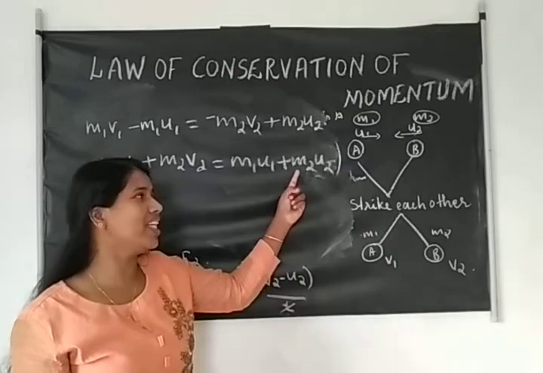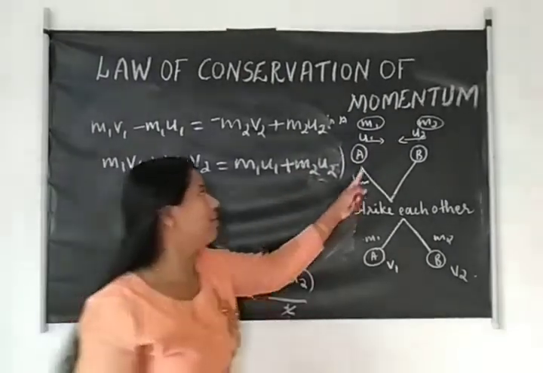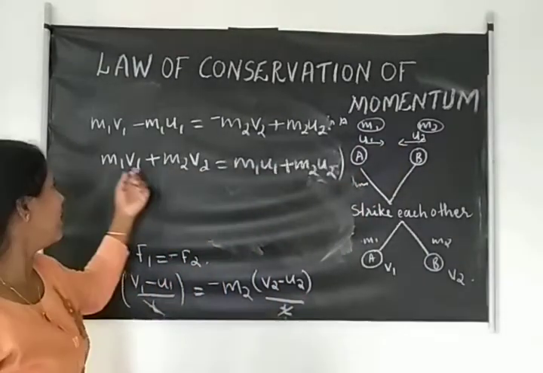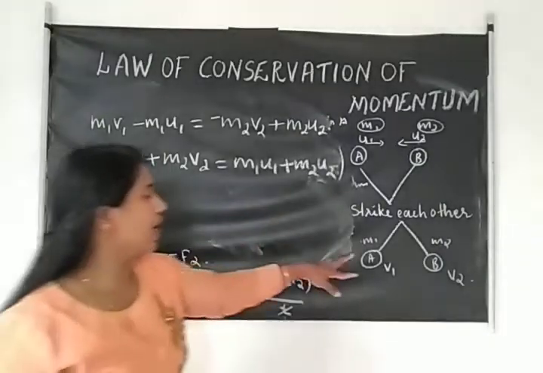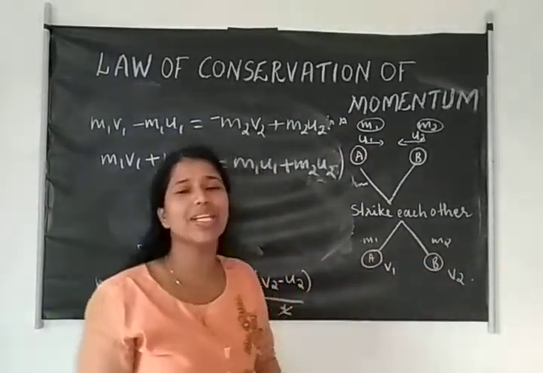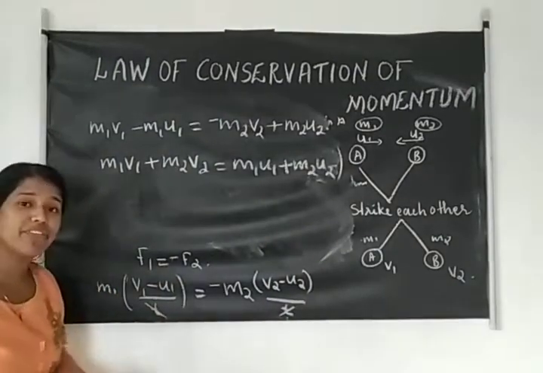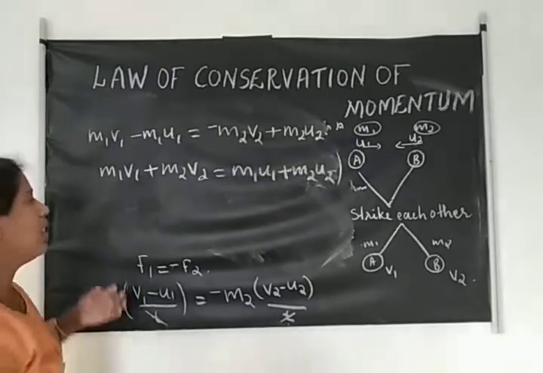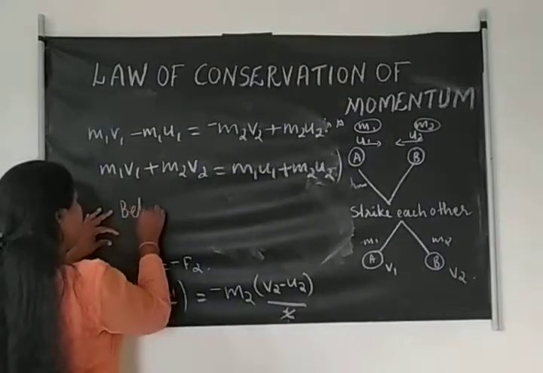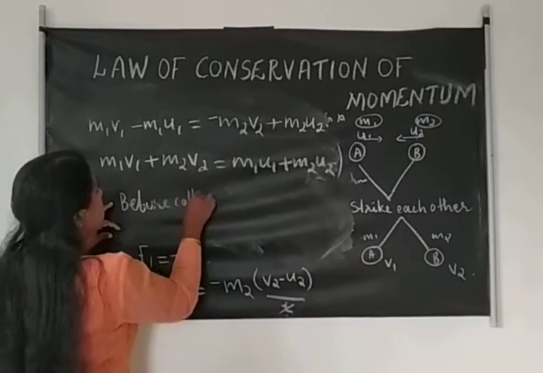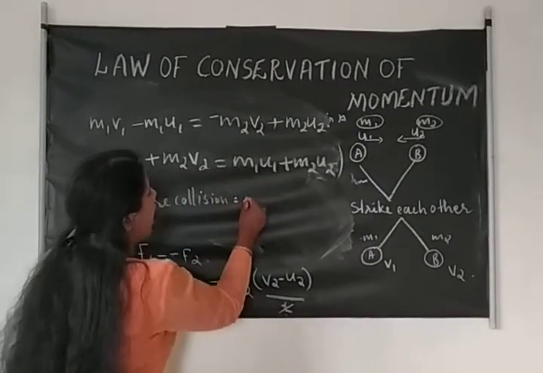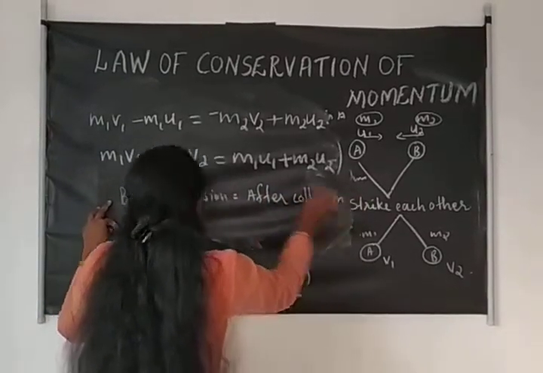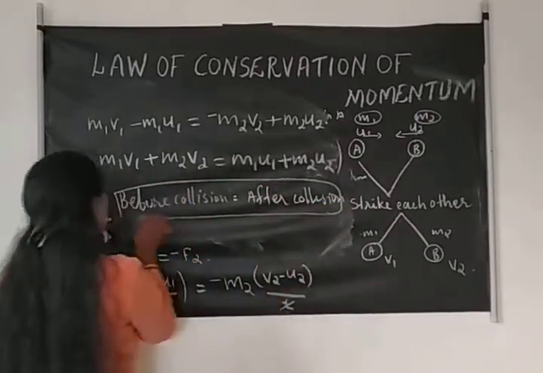Here m1 u1 plus m2 u2 is the total initial momentum of the bodies before collision, and m1 v1 plus m2 v2 is the final momentum of the bodies after collision. From this expression we prove that momentum before collision is equal to momentum after collision.